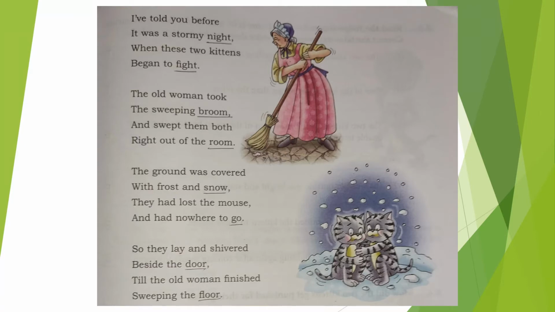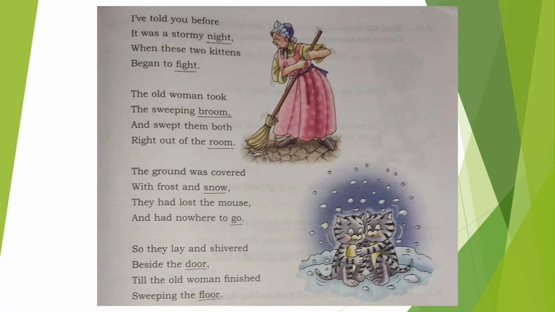The old woman took the sweeping broom and swept them both right out of the room. When she saw these two kittens fighting with each other for a mouse, she took a sweeping broom and she kicked them outside the room.